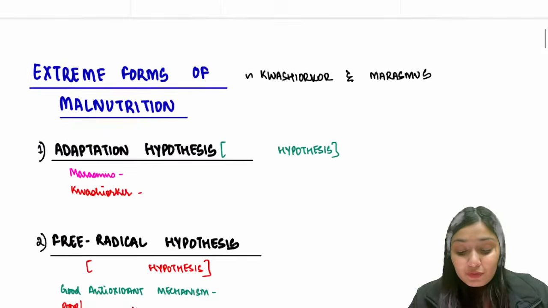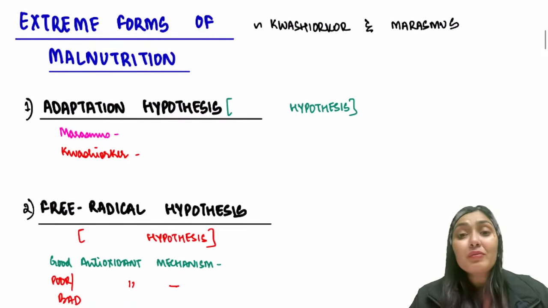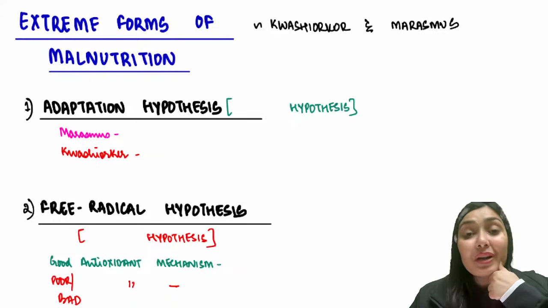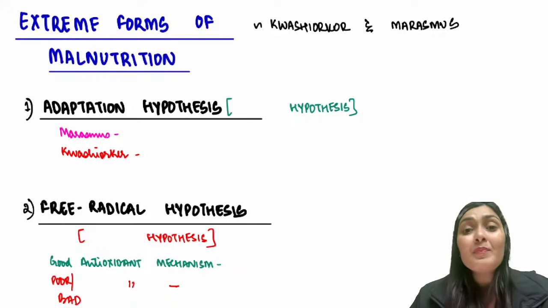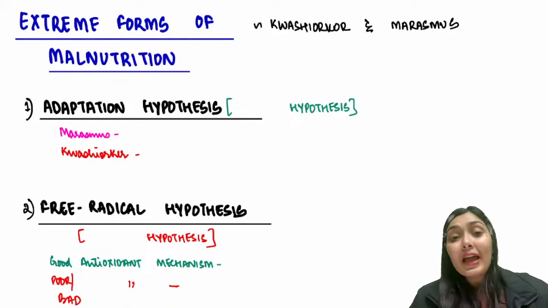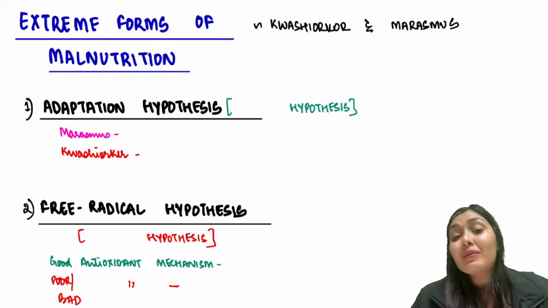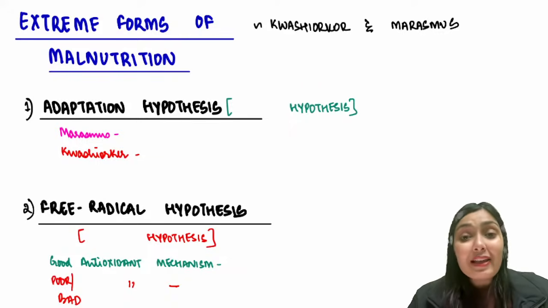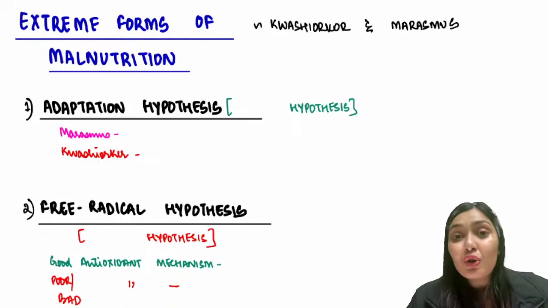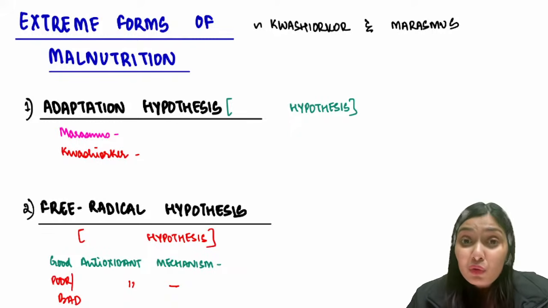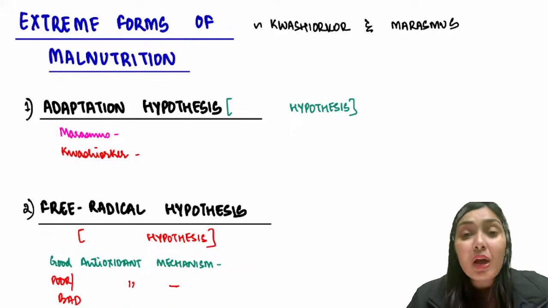With that, let's move to the next topic, that is extreme forms of malnutrition, Kwashiorkor and Marasmus. Age-old question, they can ask the differences. Similarly, after your prof, if you're appearing for exams like INI-CET, NEET-PG, and even for the candidates who will appear for FMG exam, this is a hot shot favorite topic of all the examiners. Extreme form of malnutrition, Kwashiorkor and Marasmus. In both of these, the child has extreme malnutrition.